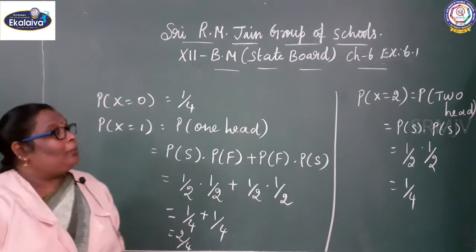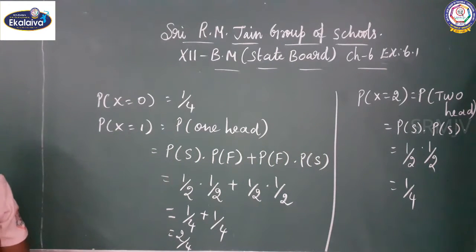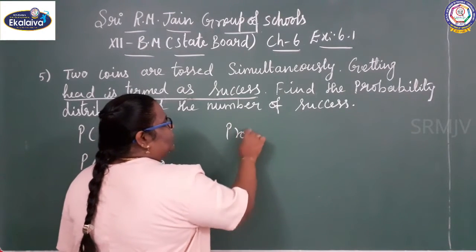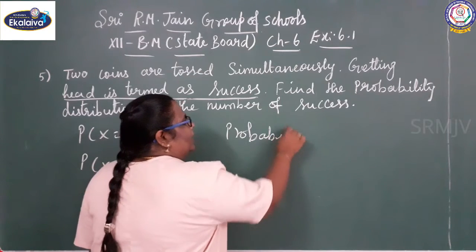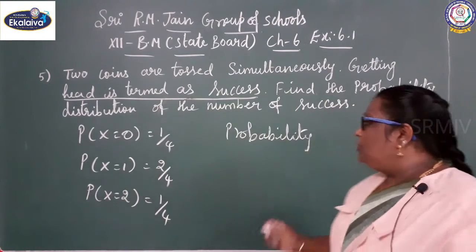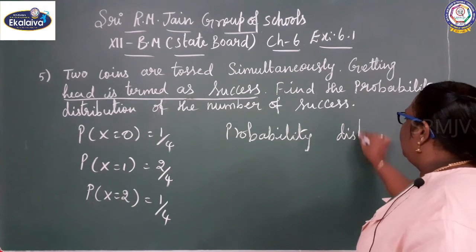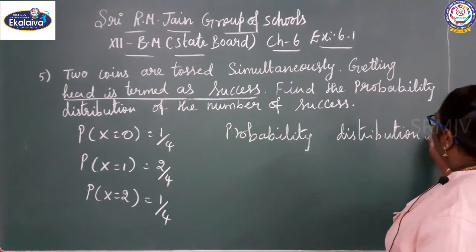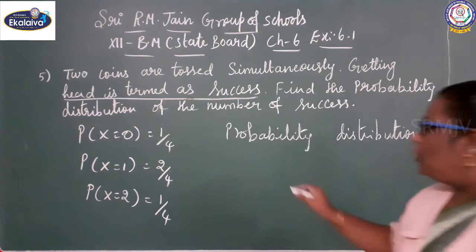Now, we move on to the probability mass function. So, the probability distribution, you can draw the tabular column.